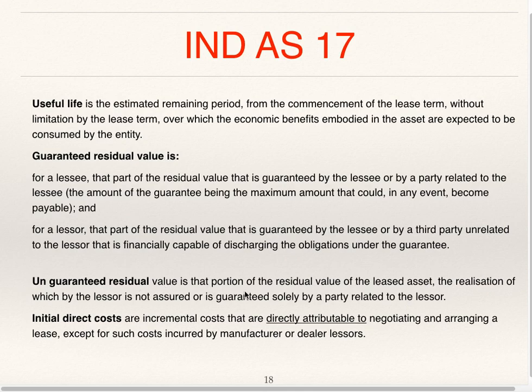Unguaranteed residual value is that portion of residual value of the leased asset, the realization of which by the lessor is not assured or is guaranteed solely by a party related to the lessor. So unguaranteed residual value is residual value minus guaranteed residual value. Initial direct costs are incremental costs that are directly attributable to negotiating and arranging a lease, except for such costs incurred by a manufacturer or dealer lessor.